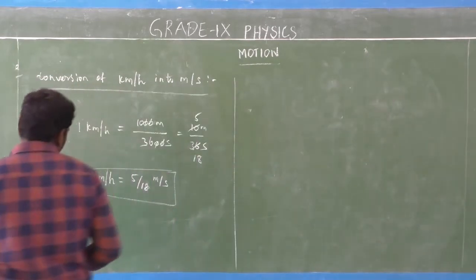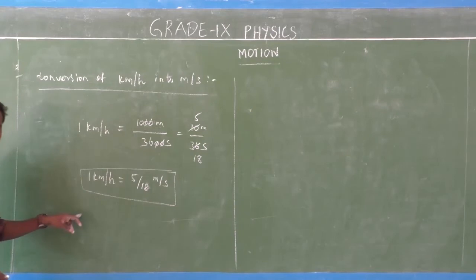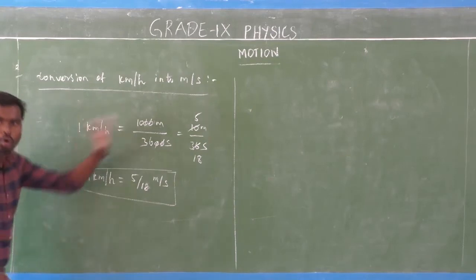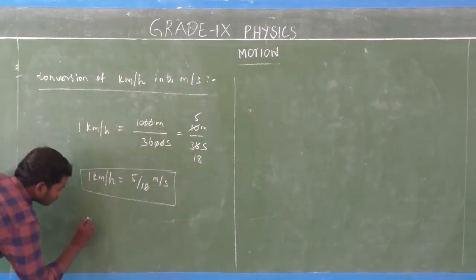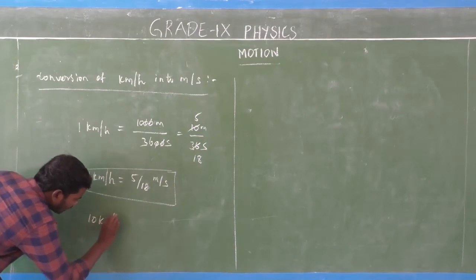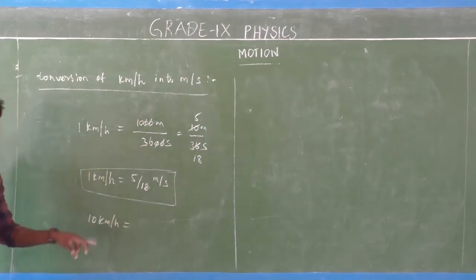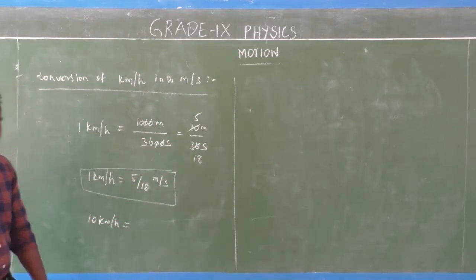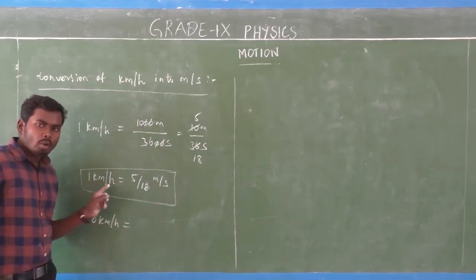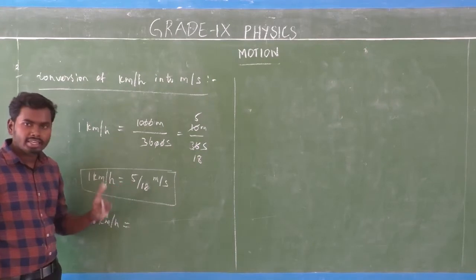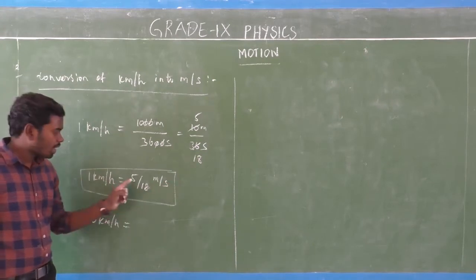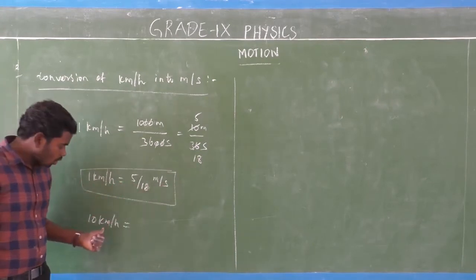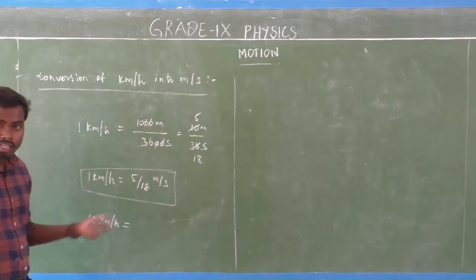Look here. Convert 10 kilometer per hour into meter per second. We already know 1 kilometer per hour is equal to 5 by 18 meter per second. So 10 kilometer per hour is equal to what?